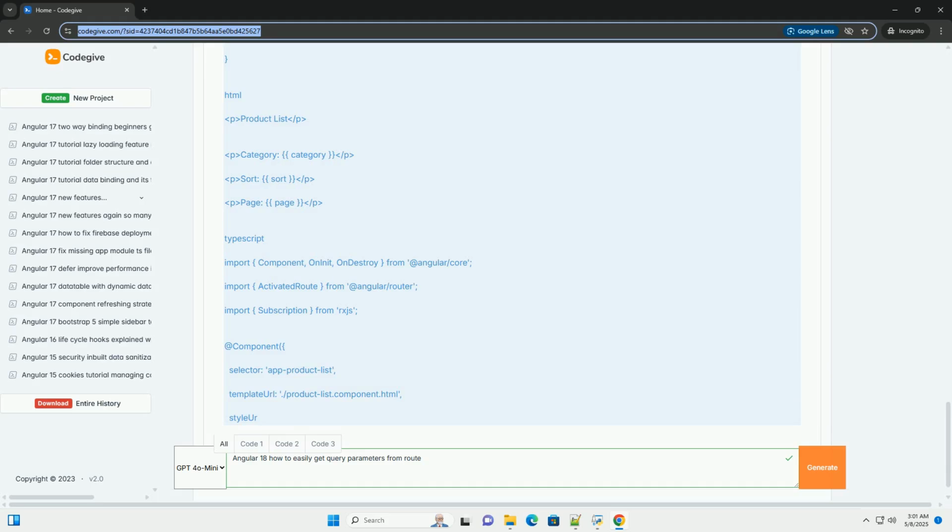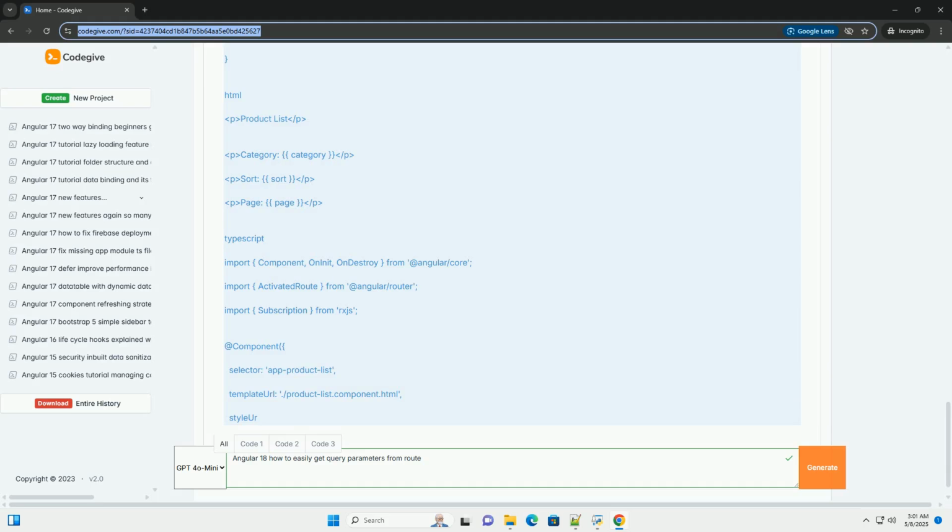You need to retrieve query parameters in your components when you want to dynamically adjust the component's behavior based on values passed in the URL. For example, filtering a list, displaying a list of products filtered by a category specified in the query parameters. Paginating results, showing a specific page of results based on a page parameter. Pre-filling a form, populating form fields with values passed via query parameters. Tracking referrals, analyzing user behavior based on a ref or source parameter.